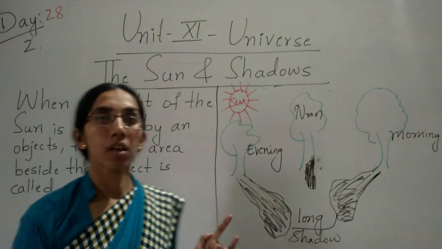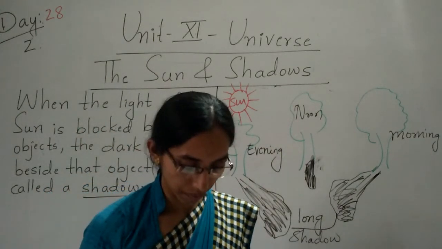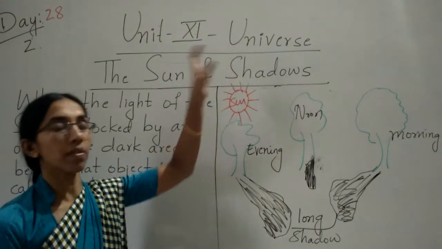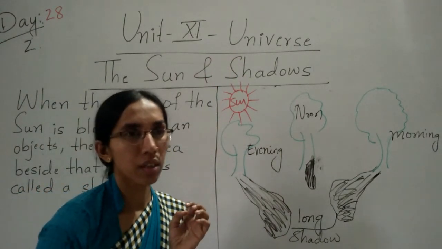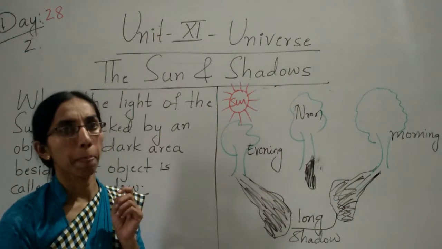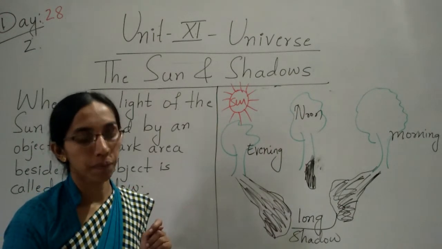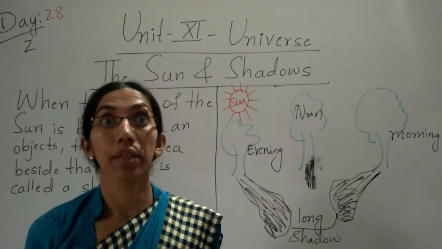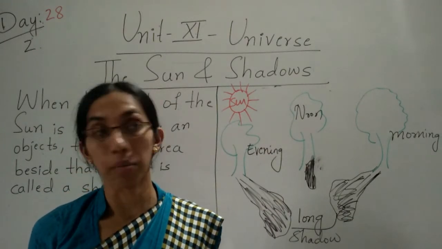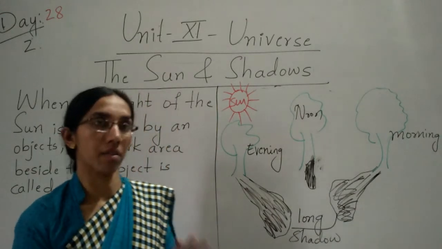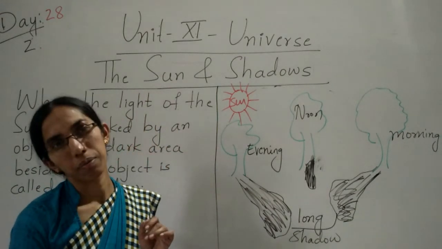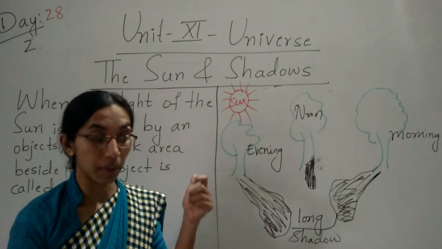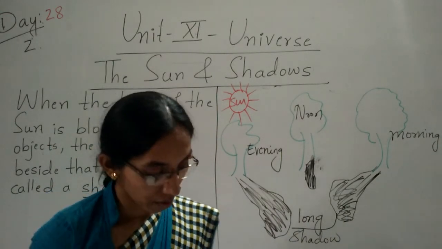But children, if a cloud covers the sun, can you see your shadow? Tell me, can you see your shadow? Yes or no? No, we cannot see. Yeah, children, sometimes we can see a very light shadow. But if it is full dark, then we cannot find our shadow.